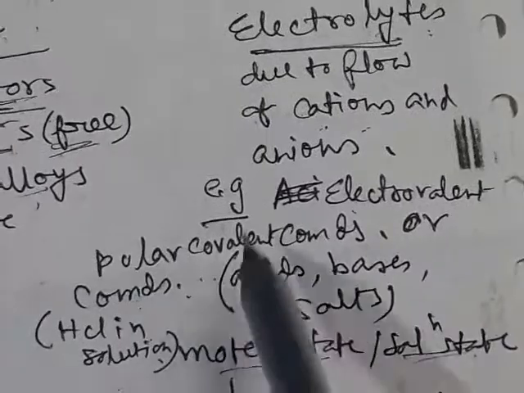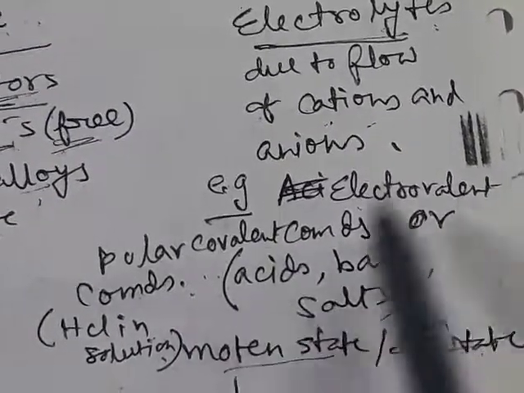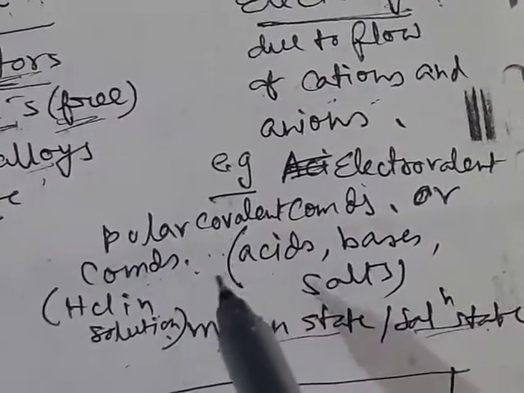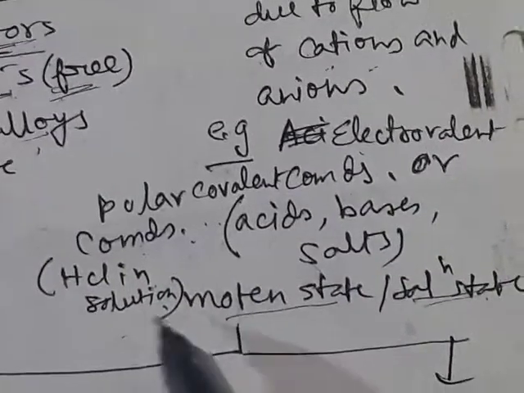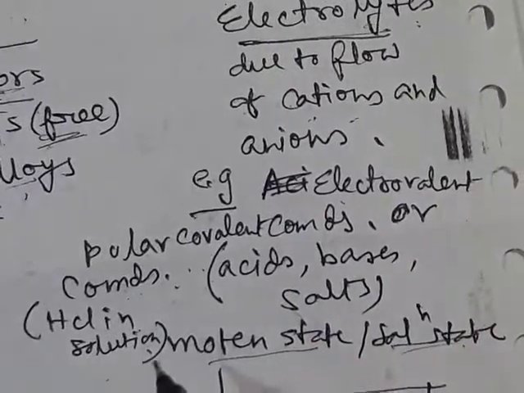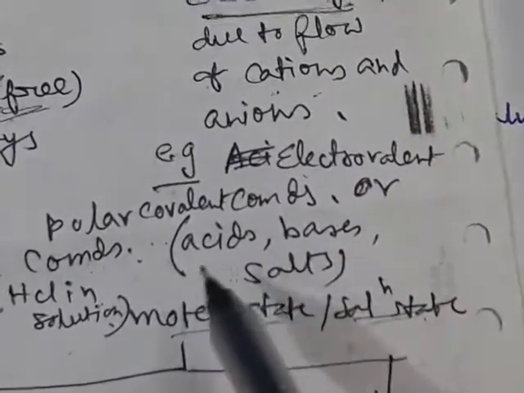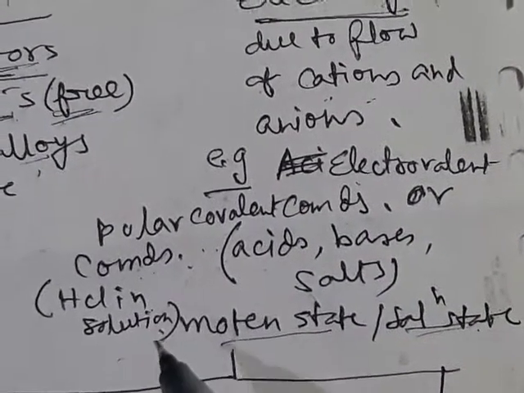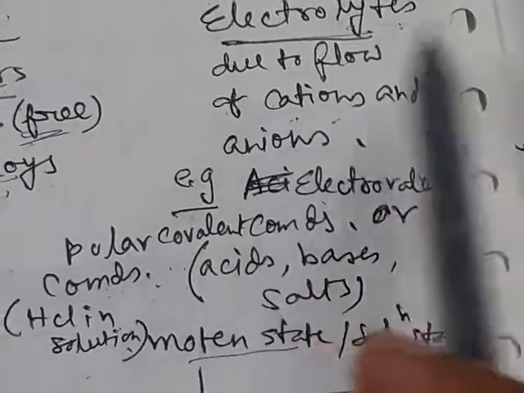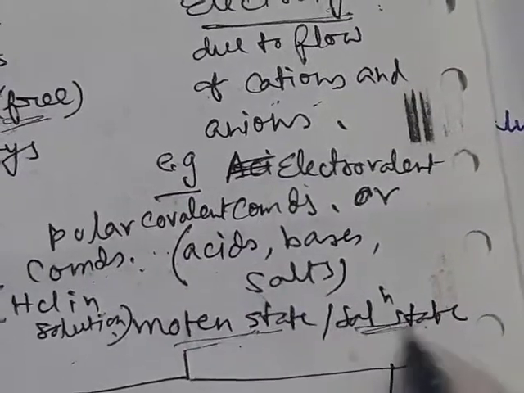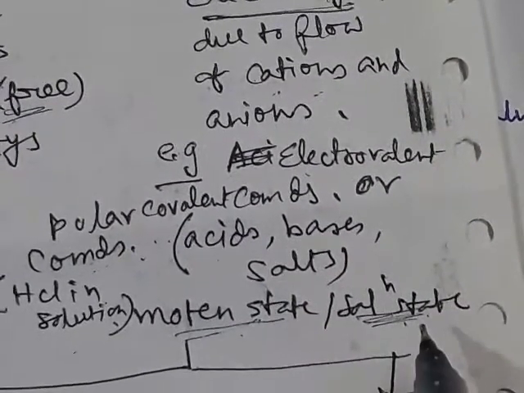Either they are electrovalent or polar covalent compounds, because this type of compound can generate positive ions, that is cations, or negative ions, that is anions, in their solution state, so they can conduct electricity. Electrovalent compounds like acid base salts and polar covalent compounds like HCl in solution state can conduct electricity, and electrolytes can conduct electricity in their molten state or solution state. They cannot conduct electricity in solid state.